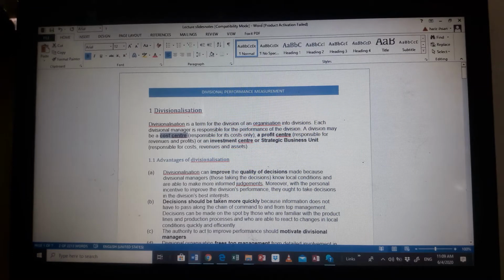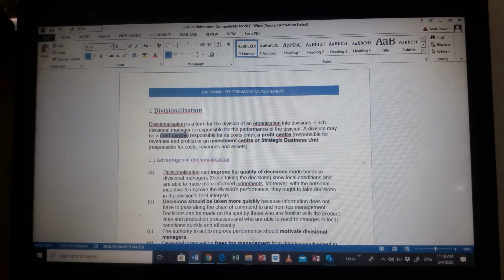It has zero profit, in fact, because it only incurs costs. So let's take a really easy example. Let's take a particular company, and the company has a janitorial department. Does the janitorial department have any profits? No, they only incur costs.